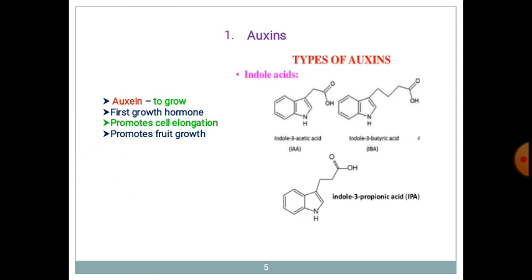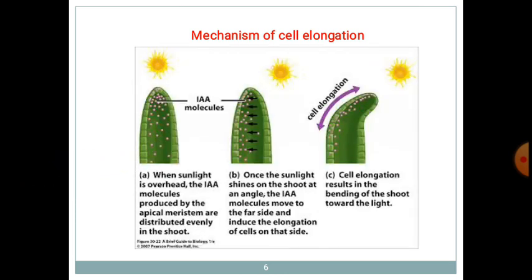If that substituent gets changed, then it is called indole 3 butyric acid. If the alkyl side chain has 4 carbons, then it is butyric acid. If it has 3 carbons, it is propionic acid, that is called IPA, indole 3 propionic acid. Then how this cell elongation takes place, that we will see. That is the mechanism of cell elongation.